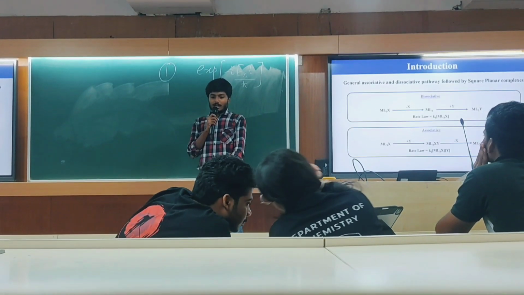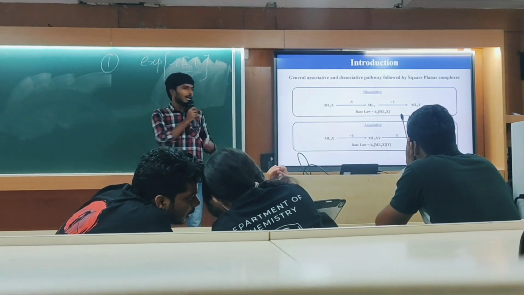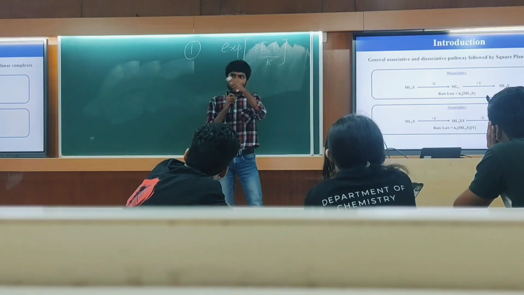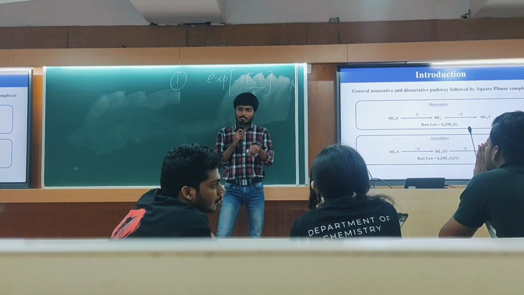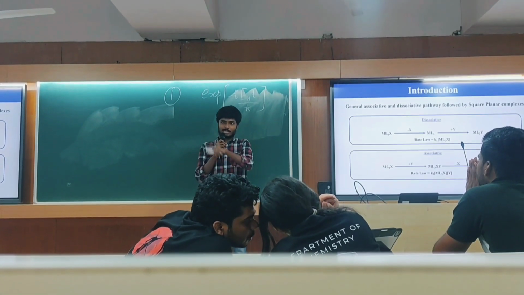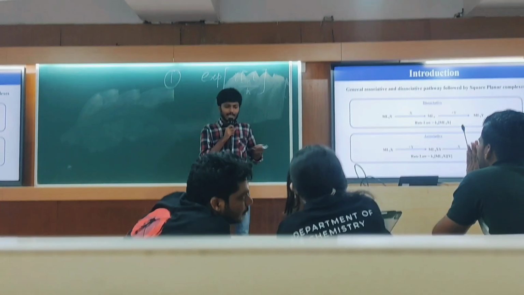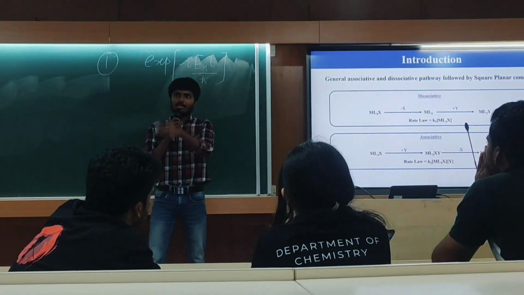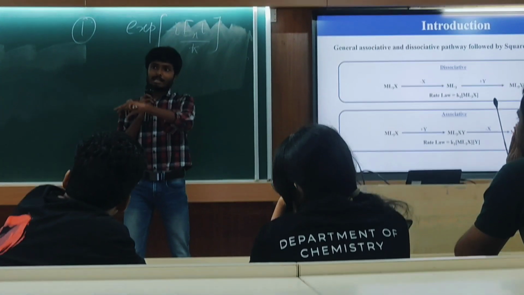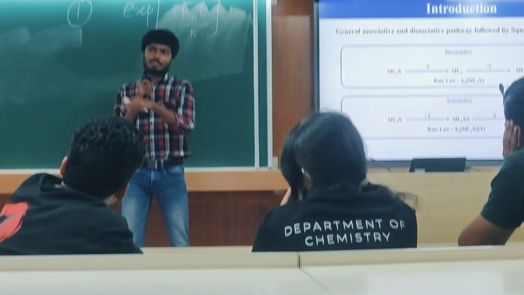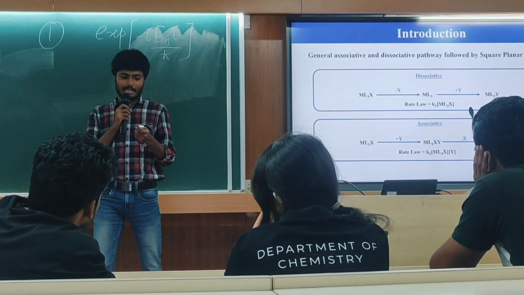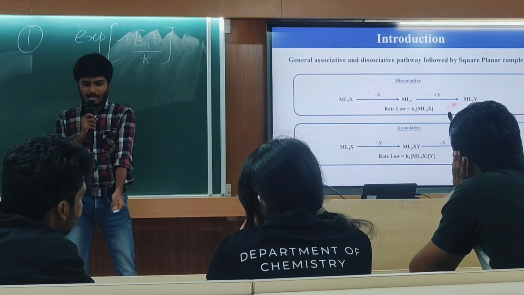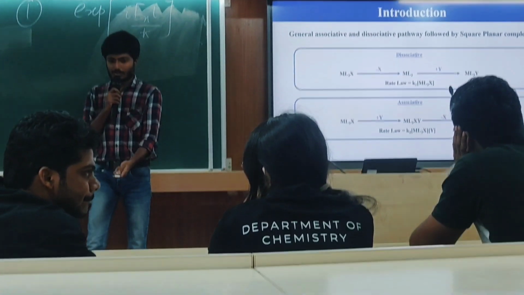For example, with a typical halide ligand, the dominating pathway is found to be associative. But if we change the ligand to an organometallic like methyl, such as dimethyl platinum, the pathway switches to dissociative. This is attributed to the platinum-2 center being rendered electron-rich by the strong sigma-donor ability of the methyl group, which retards the nucleophilic attack. Here we can see the various mechanisms, the intermediates, and the rate laws for your reference.